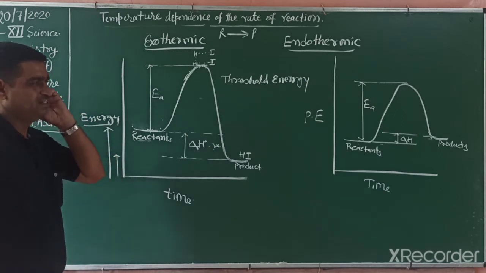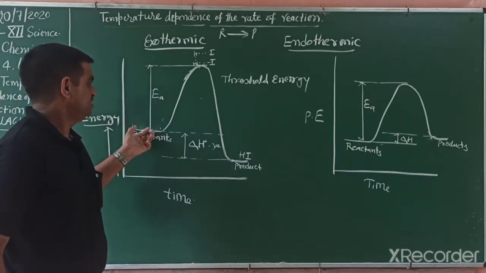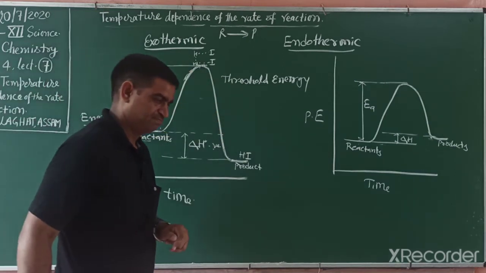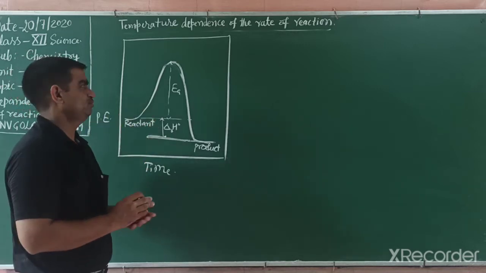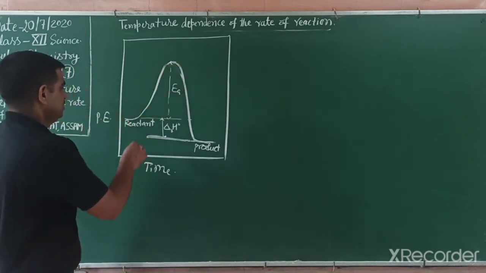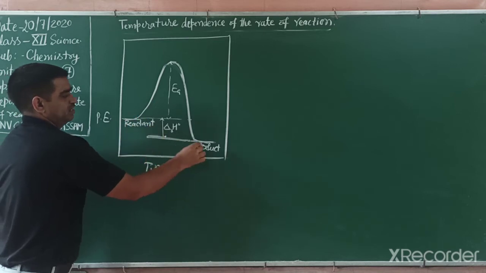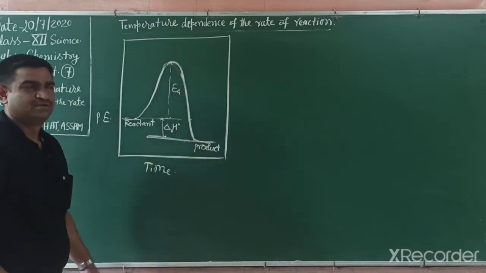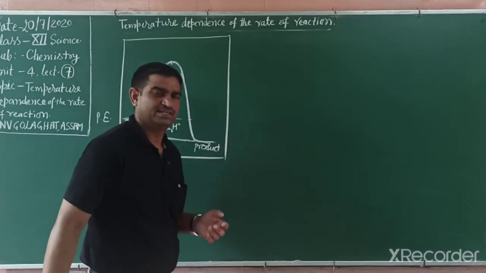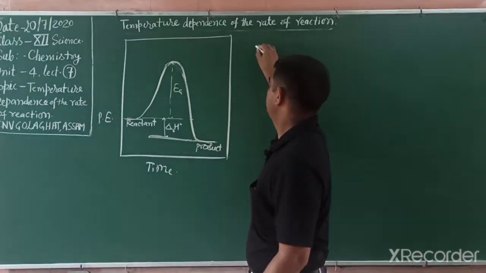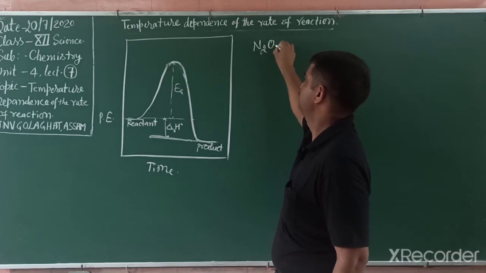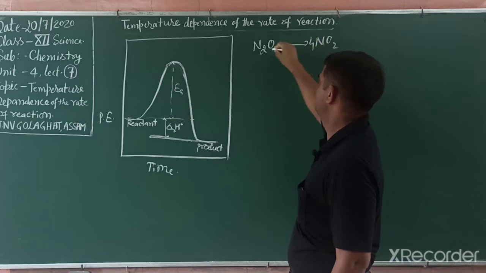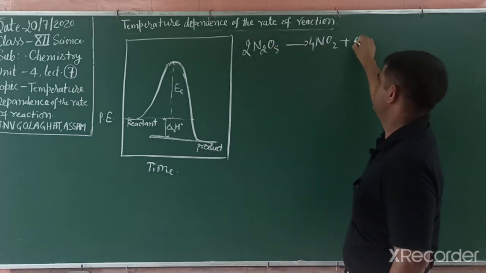Now we study the reason why only some molecules can cross the energy barrier. Why do only some molecules cross this energy barrier? Because for any chemical reaction to occur, we have to cross this energy barrier. Like in the earlier example, we studied the decomposition of nitrogen pentaoxide. It decomposes and converts into nitrogen dioxide. In this way we already studied this.